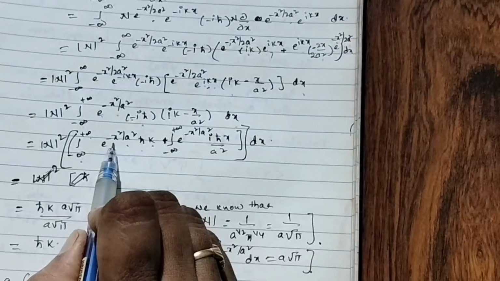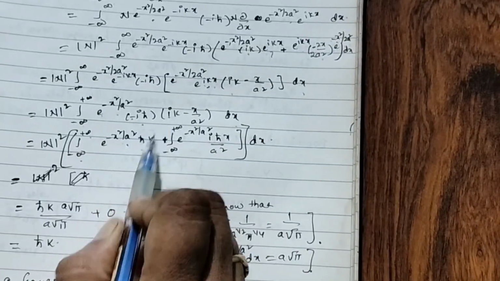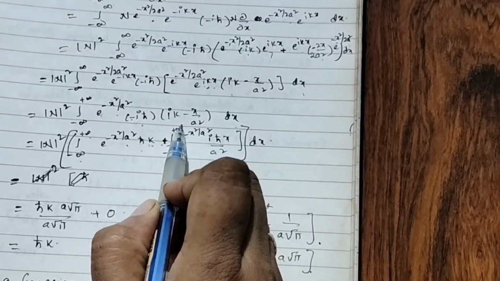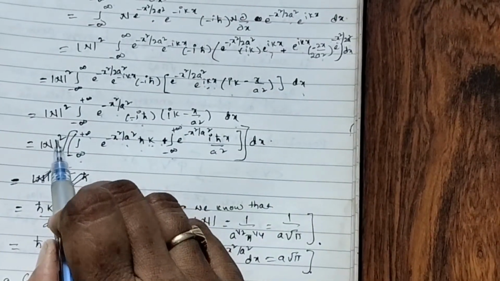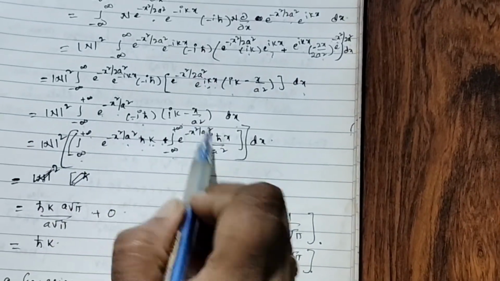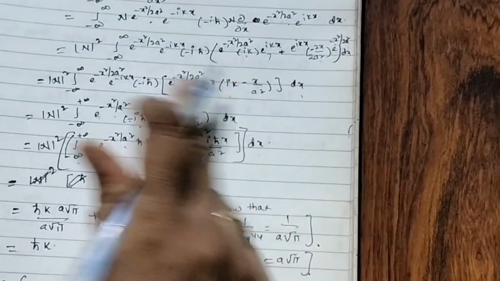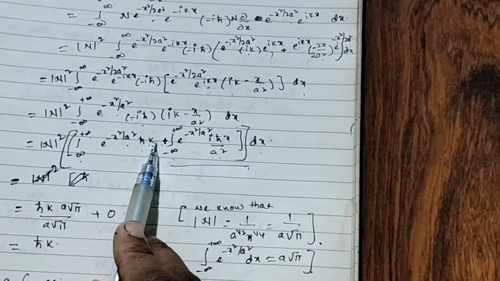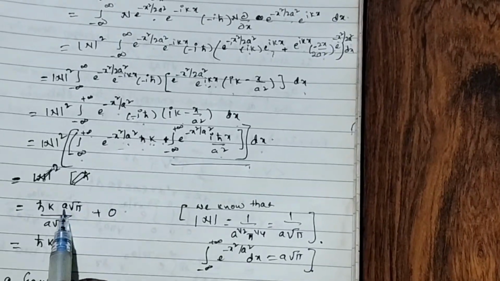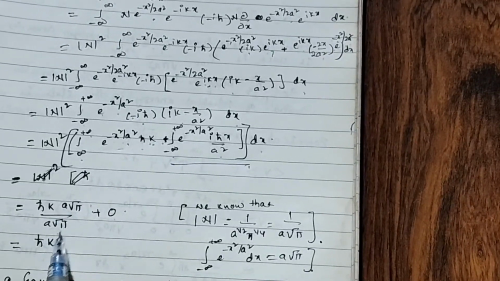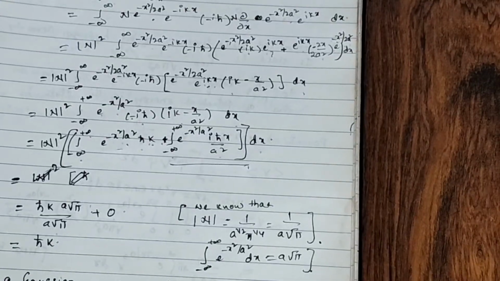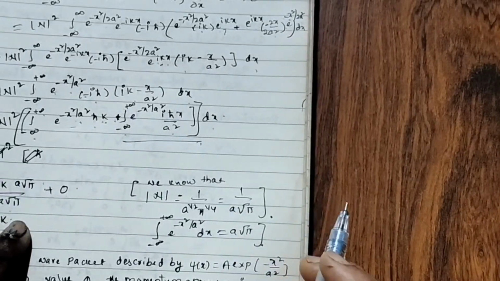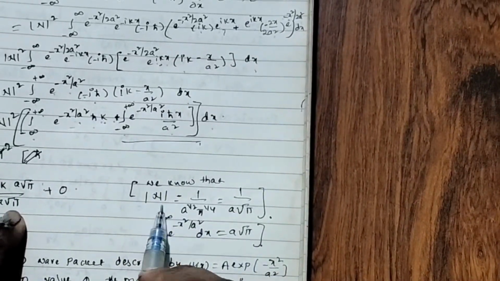So what I got? E to the power of minus x square by a square h cut k. Minus becomes plus. Integral minus infinity to plus infinity n square overall outside I got i h cut x by a square dx. Now if we simplify, this value will be 0. So h cut k, and this value in the before problem we wrote, a root pi by a root pi. So momentum value you see. And next we want how we got this a root pi, n value.